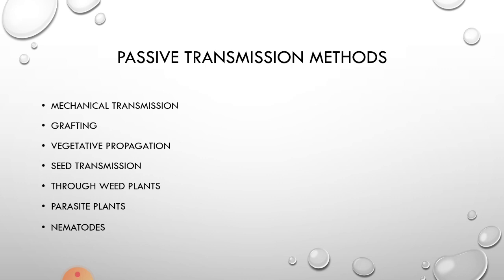These nematodes are widely present in the soil. When they attack an unhealthy plant, they suck the sap of that unhealthy plant so that the virus remains in their mouth parts or on their body parts. When the same nematodes attack or infect new or healthy plants, they automatically transmit the viruses present on their body parts or in their mouth to the healthy plants.